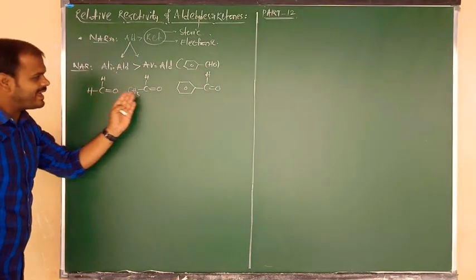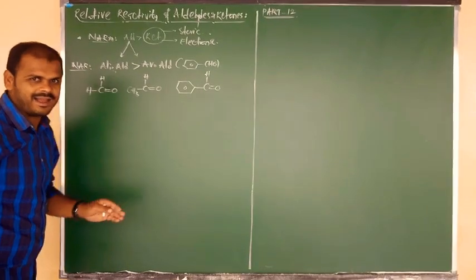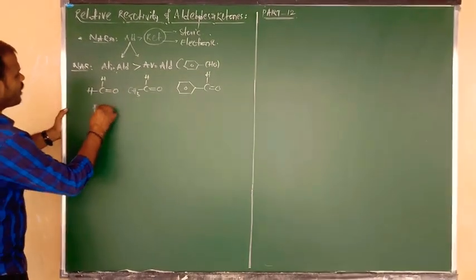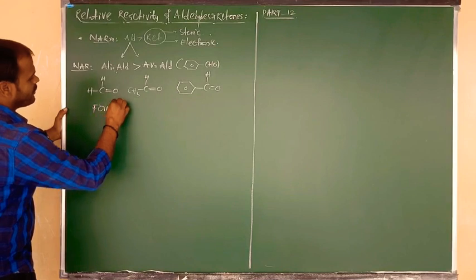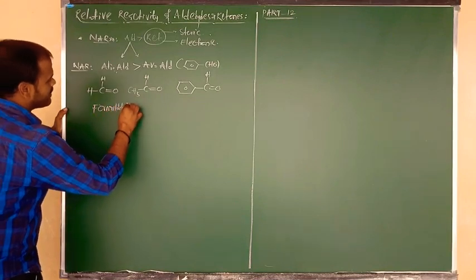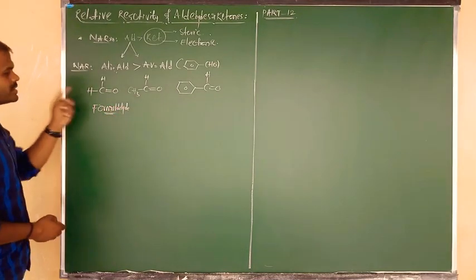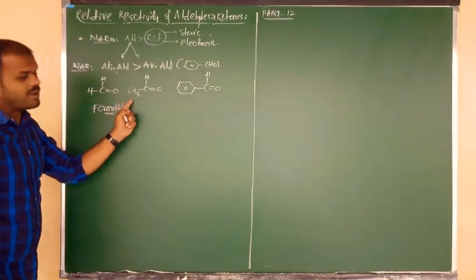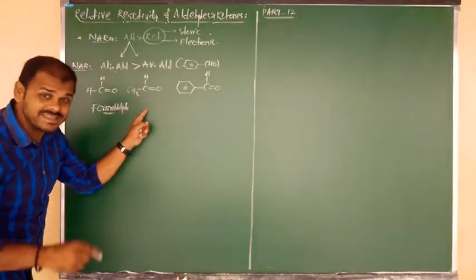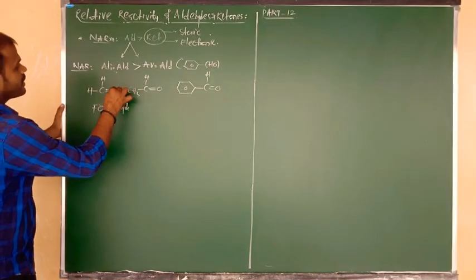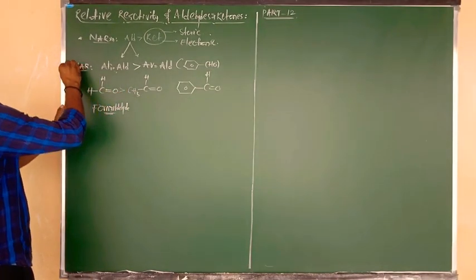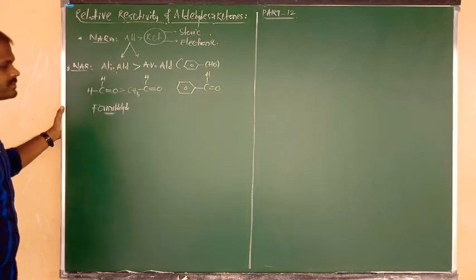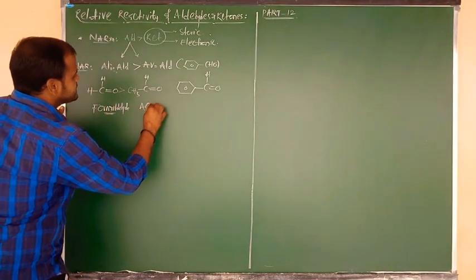So formaldehyde, acetaldehyde, benzaldehyde. Among the three, which is more reactive towards nucleophilic addition reactions? Same topic, yesterday also I told you. In formaldehyde, no steric groups are there, but in acetaldehyde, one steric group is there. So it is less reactive, and formaldehyde is more reactive. So formaldehyde is more reactive in nucleophilic addition reaction. After that what, beta? Acetaldehyde.